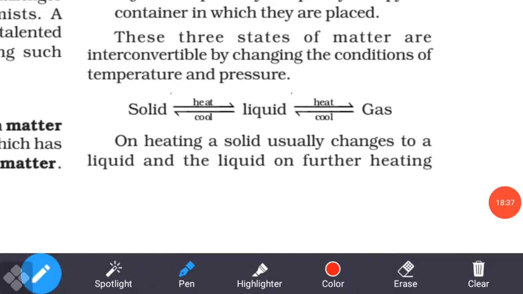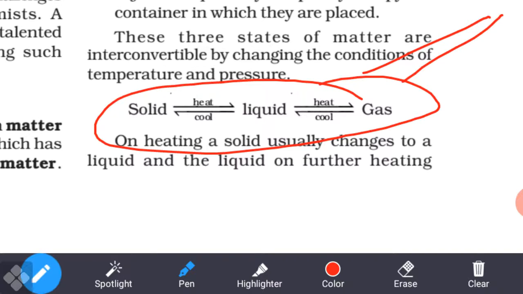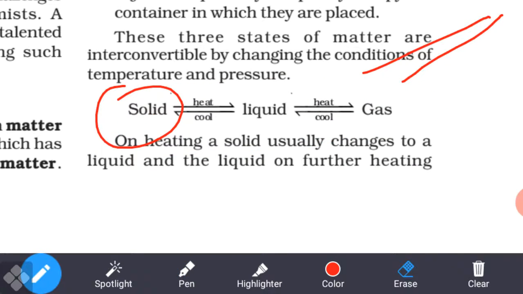We have also discussed a moment ago that these three states of matter are interconvertible by changing the temperature and pressure. When we change the temperature and pressure, it easily converts from one form to another. Just like water, which contains all three states: solid, liquid and gas. When solid ice is heated up, it becomes liquid. After the liquid is heated, it forms the gas form, understand.